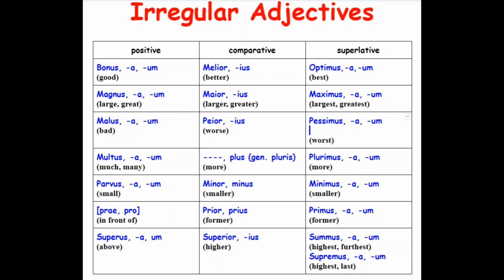Magnus, major, maximus. Remember that the I, the consonantal I, turns into a J in English. So major, majority, comes from major. Obviously, maximus, maximum, maximal, maxi, all the maxi words.